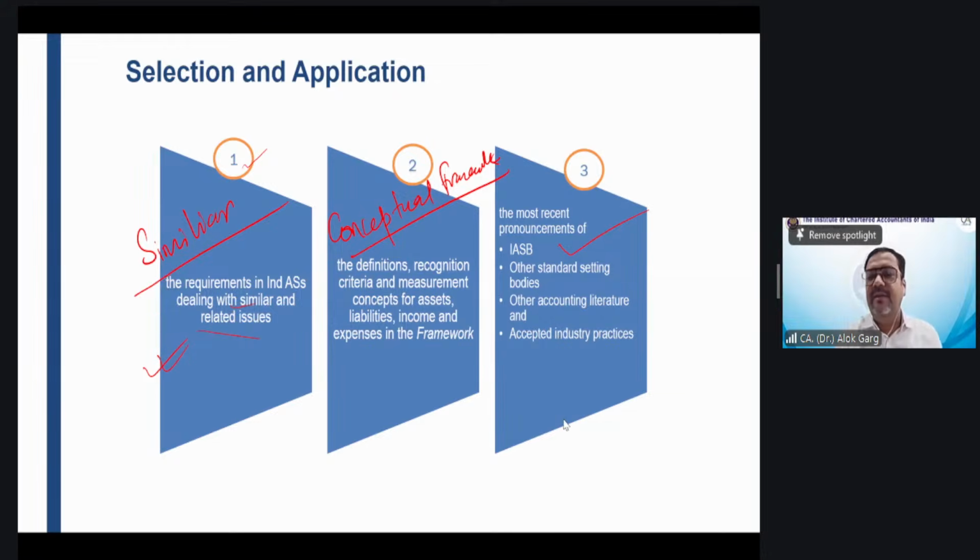Then, sir, if no guidance is given in IFRS also, then you have to refer to the guidance given by other standard setting bodies, like US GAAP. Okay. If no answer is given by US GAAP or other accounting literature, then accepted industry practice. In these kinds of situations, what other industries are doing. Is that clear? So now let's discuss a question.